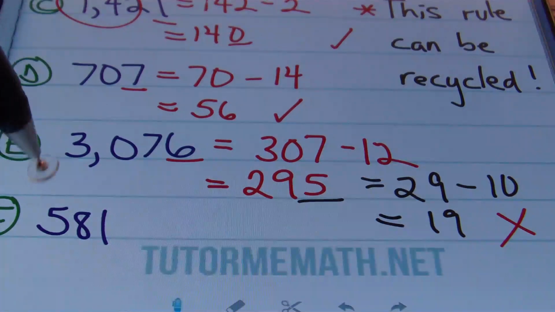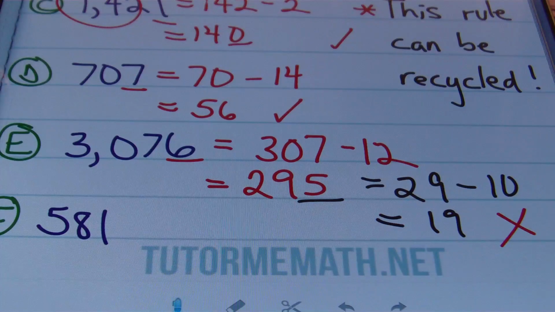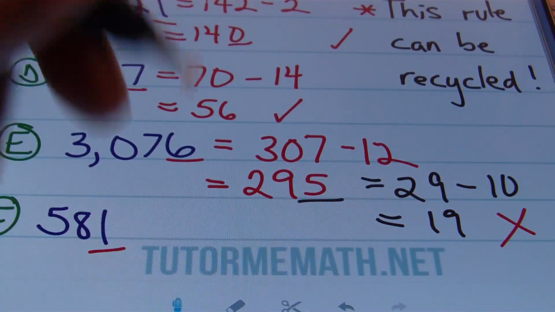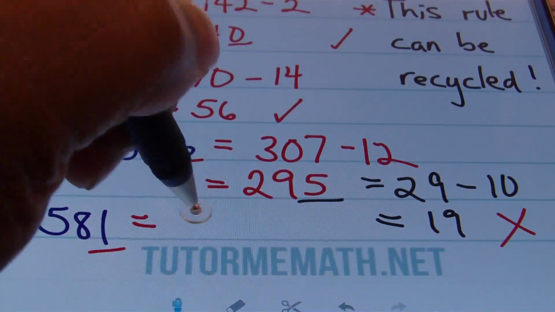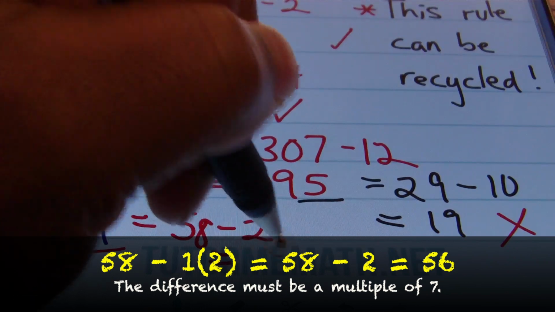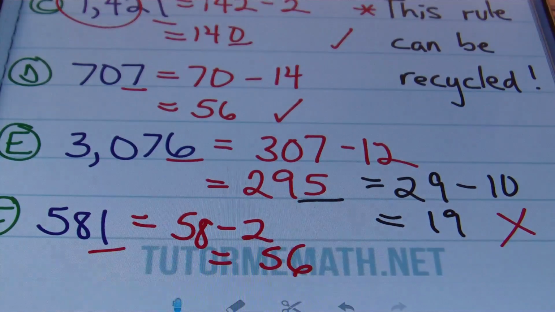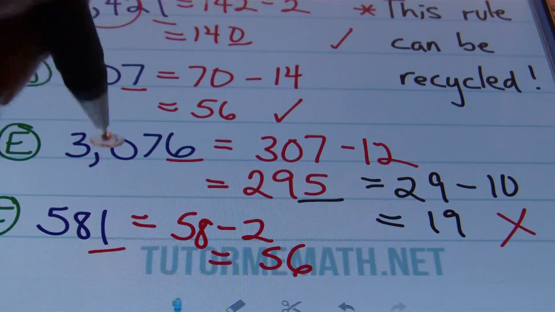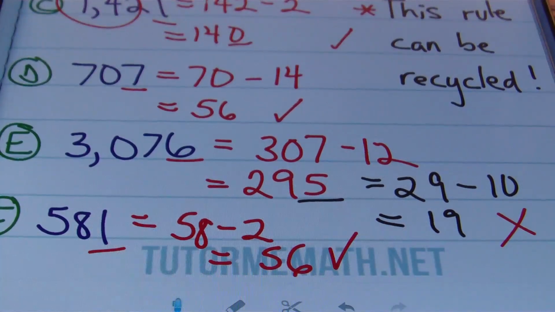All right, let's look at F. We have 581. For 581, we'll double this last digit of 1. So 1 times 2 is 2, and we'll subtract that from 58. We'll say 58 minus 2. Well, 58 minus 2 is going to give us 56. And ladies and gentlemen, 56 is divisible by 7. So therefore, 581 is also divisible by 7.